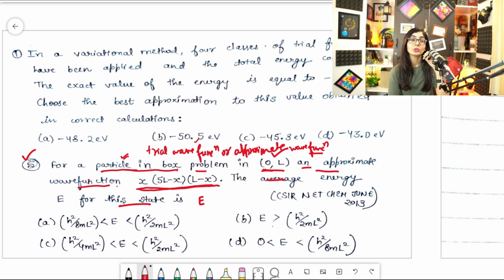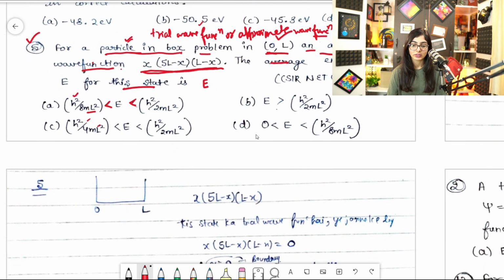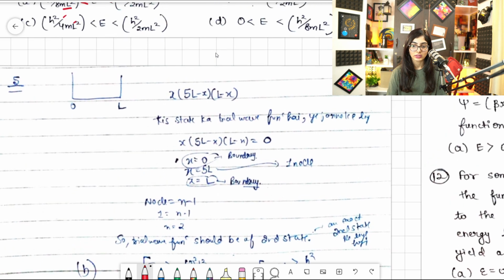So let me just go down to the solution first, and you can see over here the options are in terms of h square by m L square, and it is in the form of greater than, less than, like that. Clear? So okay, let's find out this thing. I have the solution with me, so just see that. Okay, this is the question.